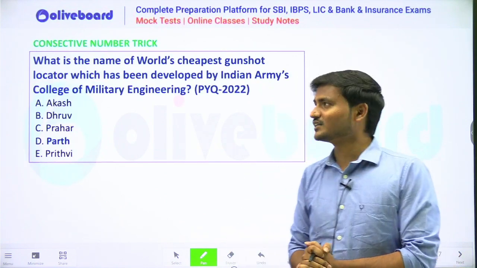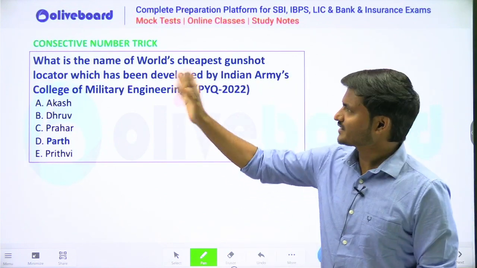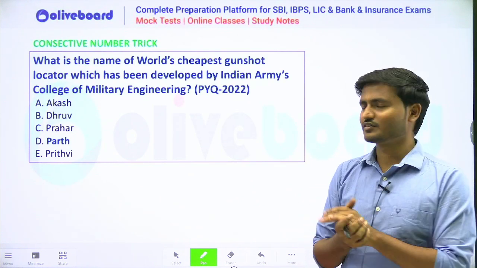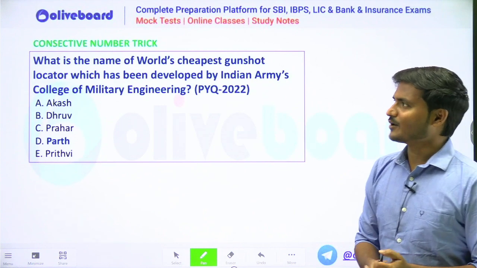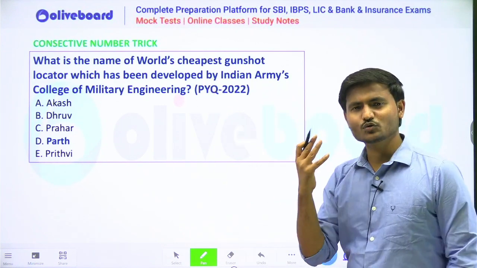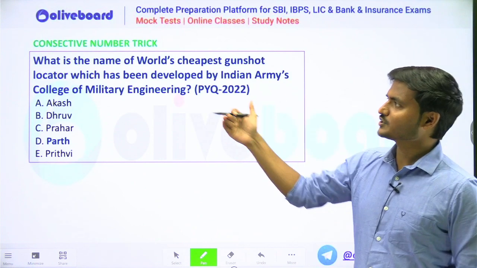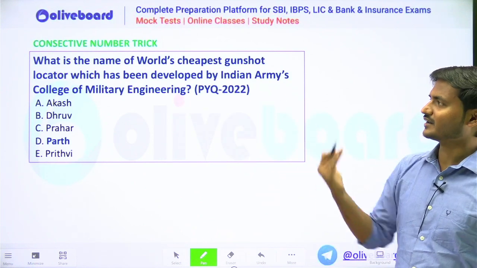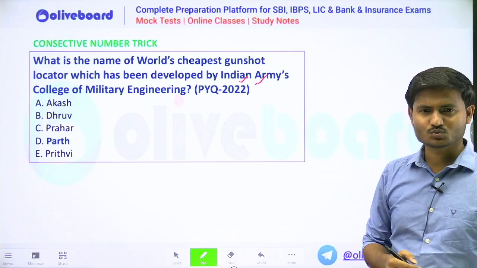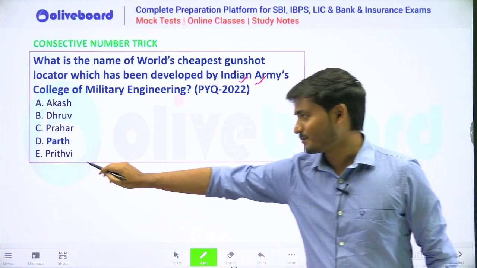Let me give you another question with the same trick. What is the name of the world's cheapest gunshot locator which the Indian Army's College of Military Engineering has recently bought? Here there are a lot of words, so you have to think wisely about which word to apply the consecutive number trick on. In this case, we'll take Indian and Army. Indian has 6 letters, Army has 4, and Parth has 5.